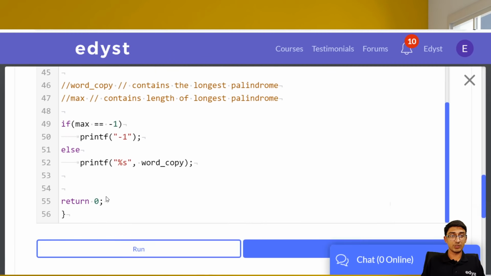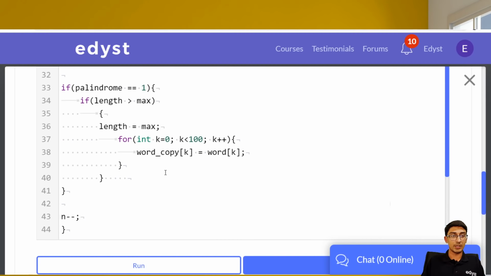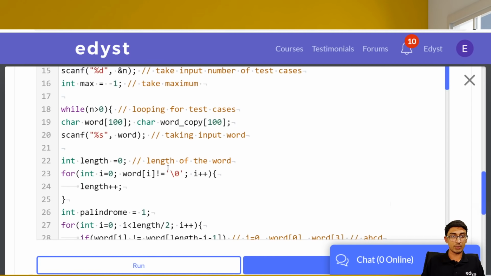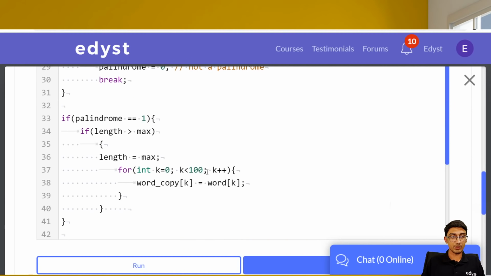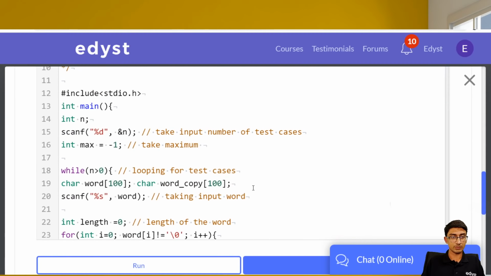Undeclared first use in this function, word underscore copy, but we seem to have word underscore copy over here. So why is it not taking word underscore copy? Let's again take word underscore copy k is equal to word k. We seem to have declared word underscore copy, but it's not working. Okay, not a problem.